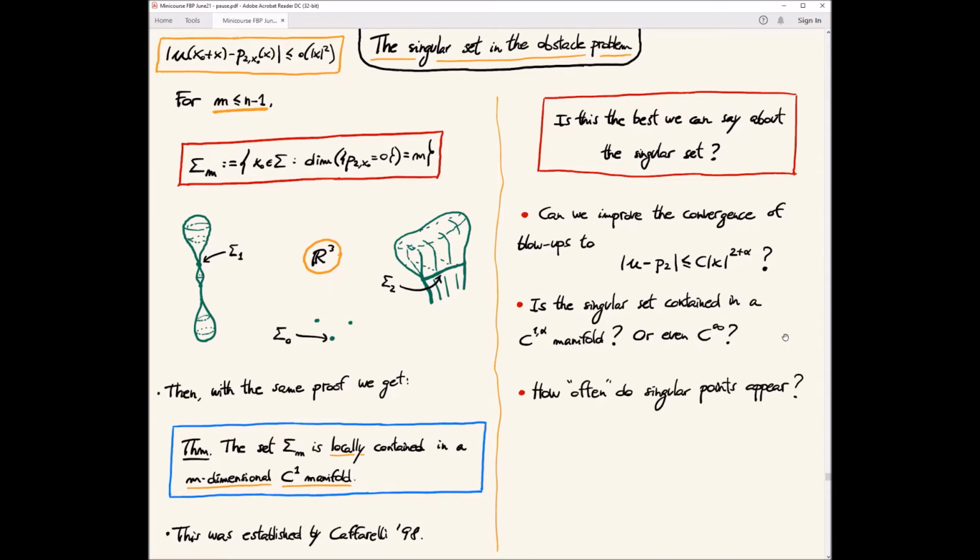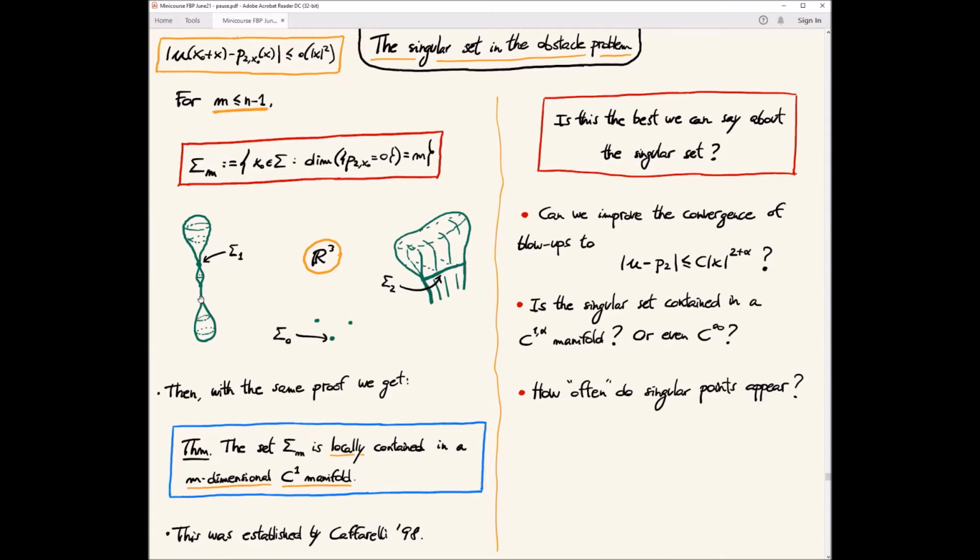Then another question that was raised many decades ago is, how often do singular points appear? These kinds of examples can actually happen, but to construct one of them you need to be very careful. It's not something that happens for every solution. You basically need to work quite a bit in order to construct solutions with non-trivial, or non-small, singular sets like this.